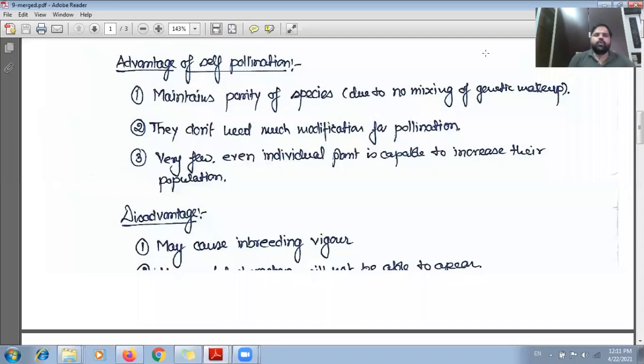Now, when we discuss the advantages and disadvantages of self-pollination, every process has its own advantages and disadvantages. First we'll see the advantages of self-pollination. The first advantage is that it maintains the purity of the species due to no mixing of the genetic makeup from two different strains.